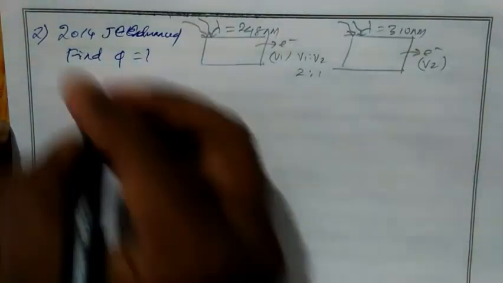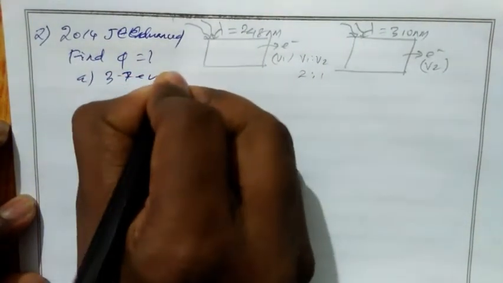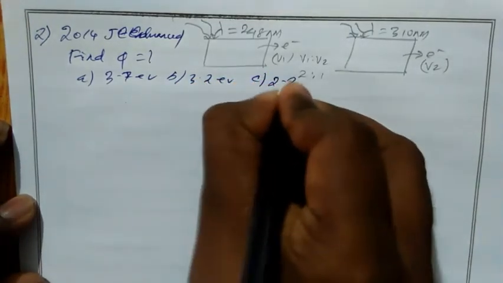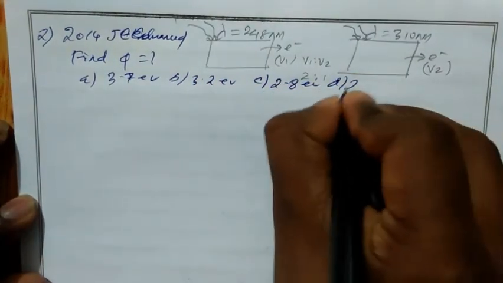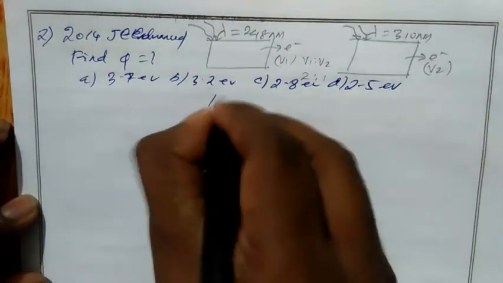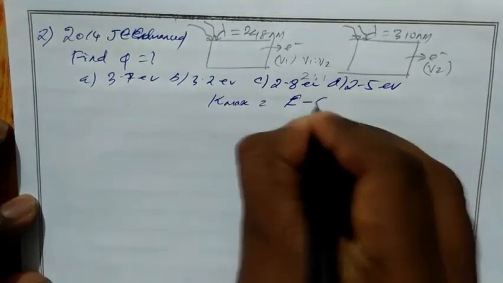Okay, we have four options: 3.7 electron volt, 3.2 electron volt, 2.8 electron volt, 2.5 electron volt. We know the formula K max equal to E minus phi.